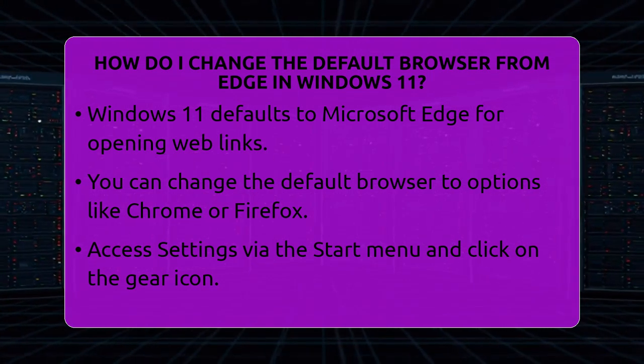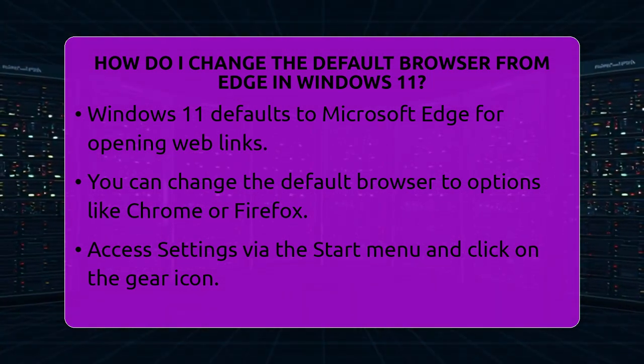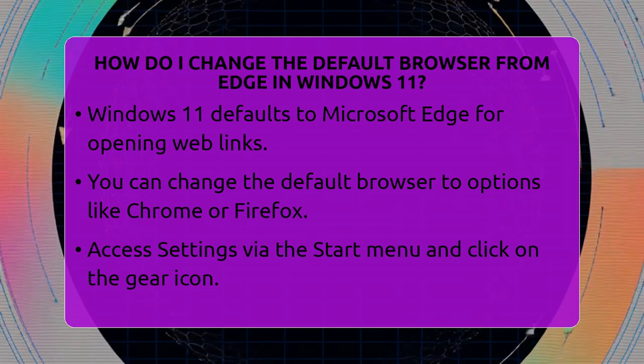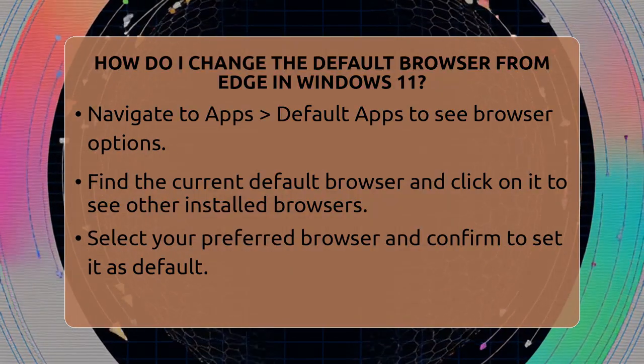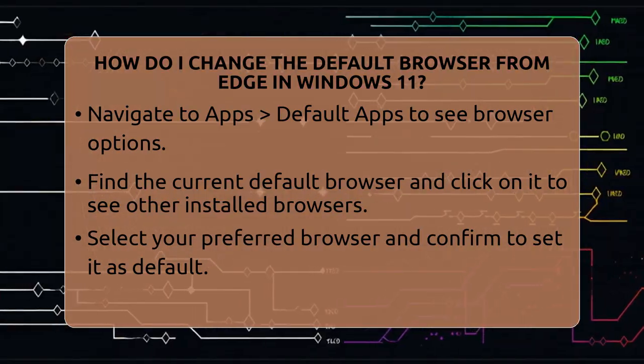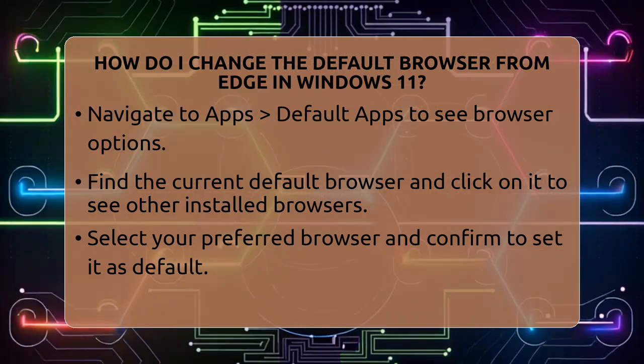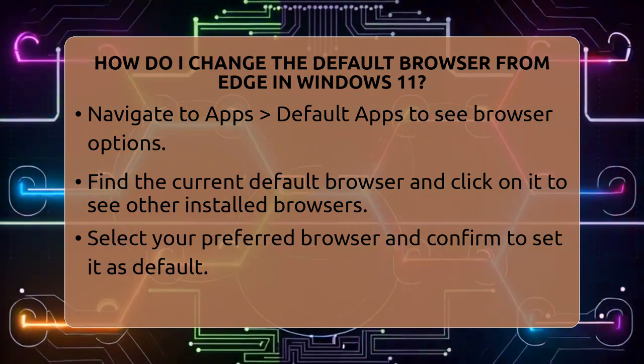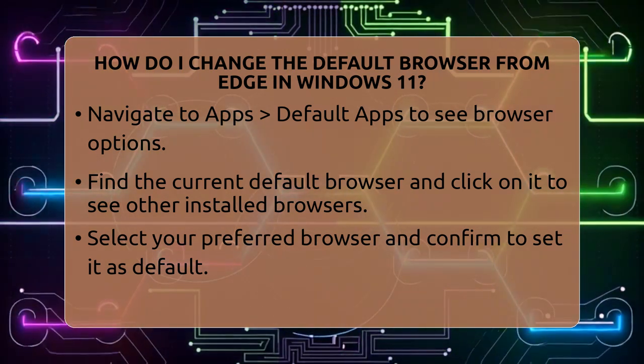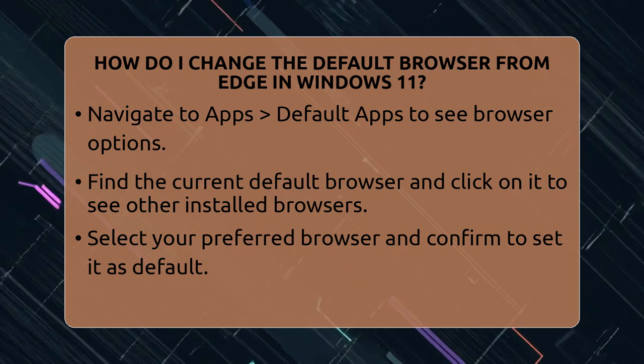To do this, start by opening the Start menu. Click on Settings, which looks like a gear icon. Once in Settings, go to Apps, then select Default Apps. You will see a list of categories for different file types and protocols. Scroll down until you find the web browser section. The current default browser, likely Microsoft Edge, will be shown there.